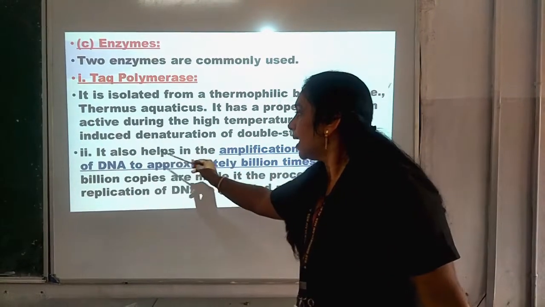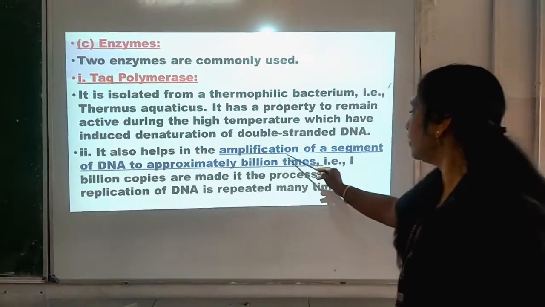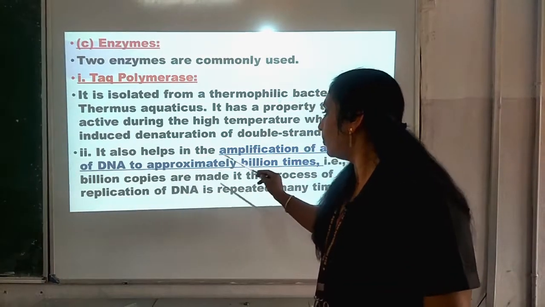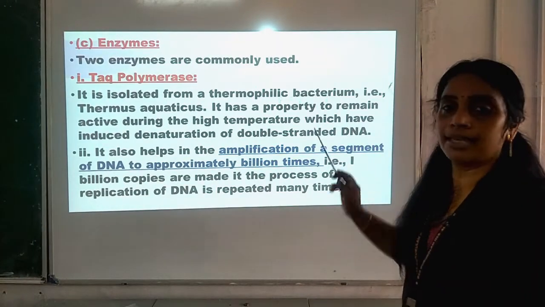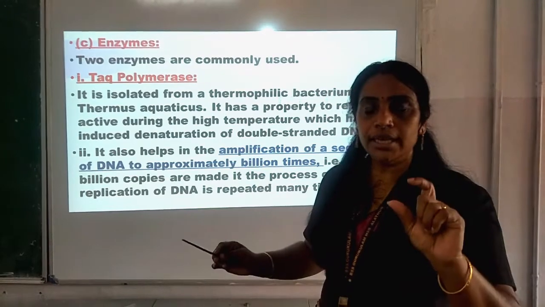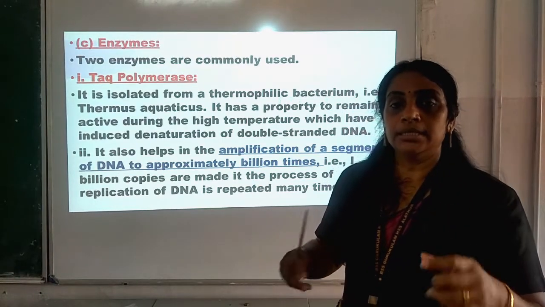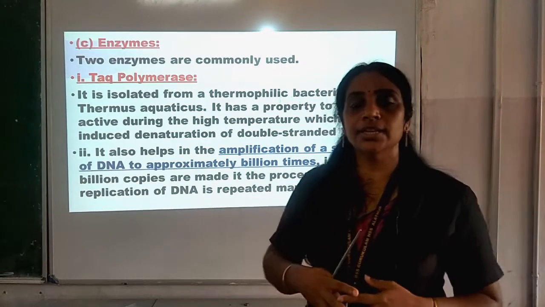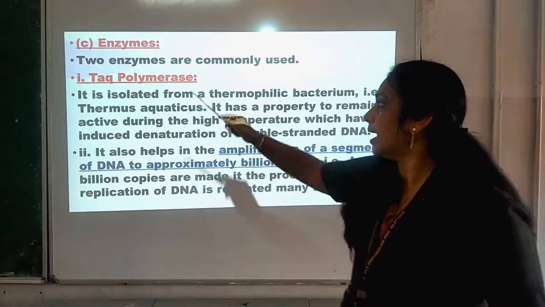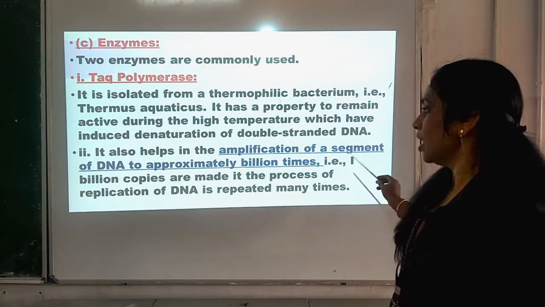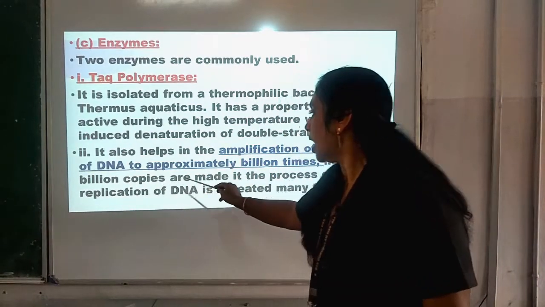It also helps in the amplification of a segment of DNA approximately a billion times. That is, the multiplication of a segment of DNA can take place a billion times with the help of the enzyme Taq polymerase. That is, 1 billion copies are made.